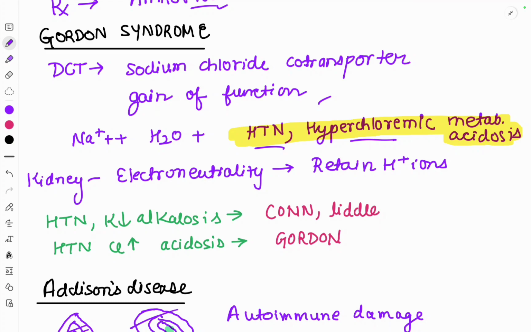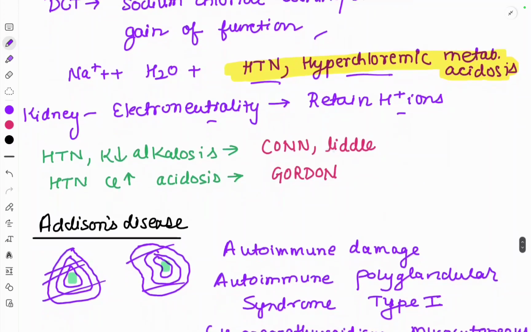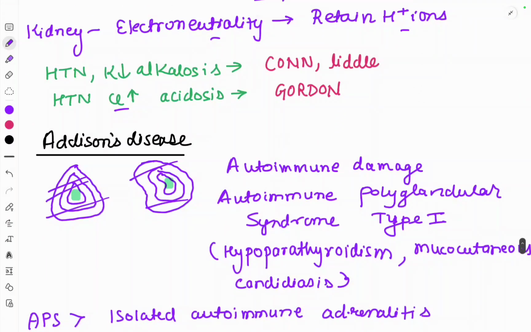So there will be hypertension and hyperchloremic metabolic acidosis, because of the retention of H plus ions to maintain electrical neutrality. Because the kidneys are reabsorbing more chloride ions due to the gain of function mutation in the sodium chloride co-transporter, they will also retain more H plus ions to maintain electrical neutrality, because of which there will be metabolic acidosis. So hypertension with decreased potassium and alkalosis is seen in Conn syndrome and Liddle syndrome, as I told you earlier, and hypertension with increased chloride and metabolic acidosis, hyperchloremic metabolic acidosis, is seen in Gordon syndrome. Okay. So next is Addison's disease.